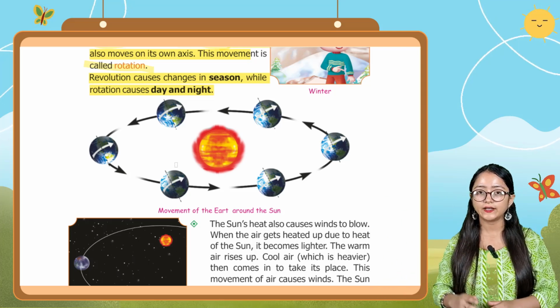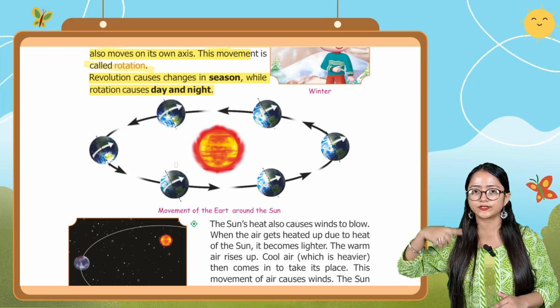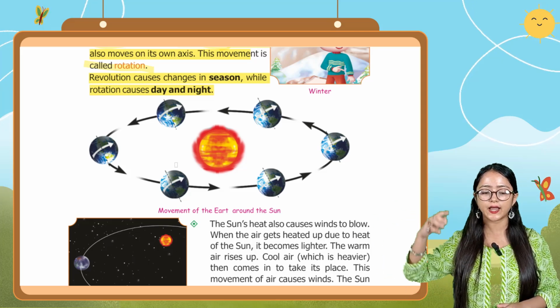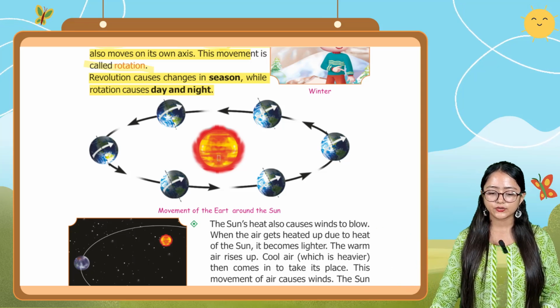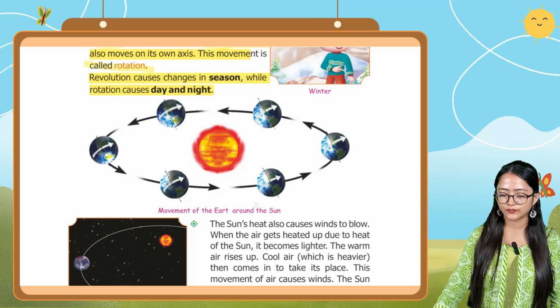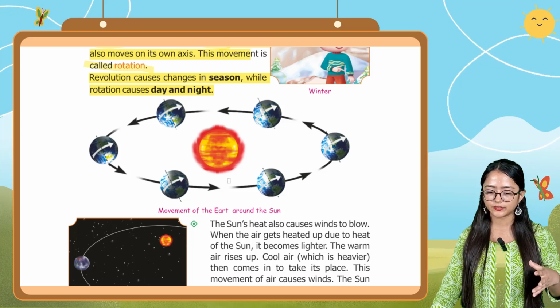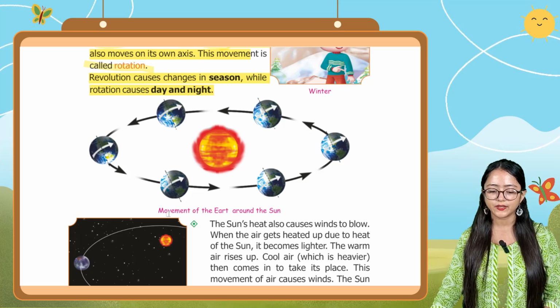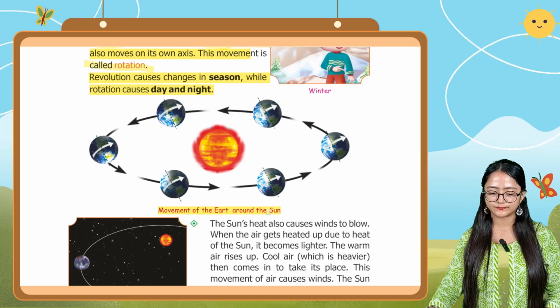Rotation means the movement of the earth on its own axis, and that rotation causes day and night. Here you can also see that the earth is moving around the sun, and the seasons change over that time period. In this figure, the movement of the earth around the sun is shown.